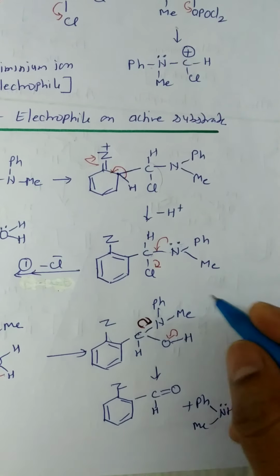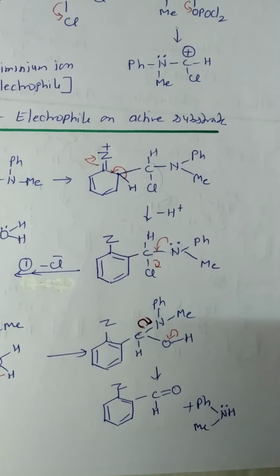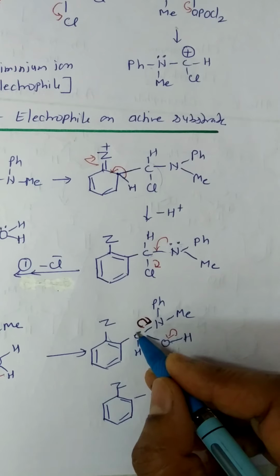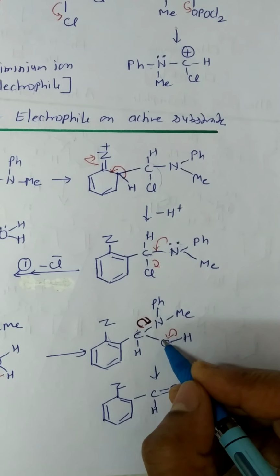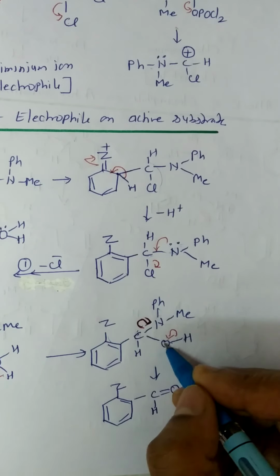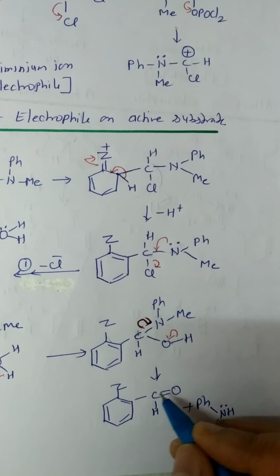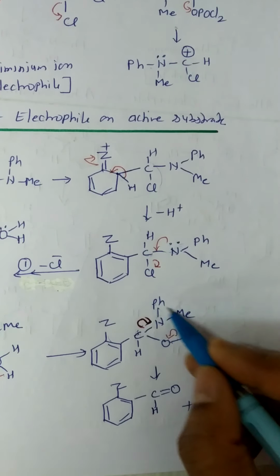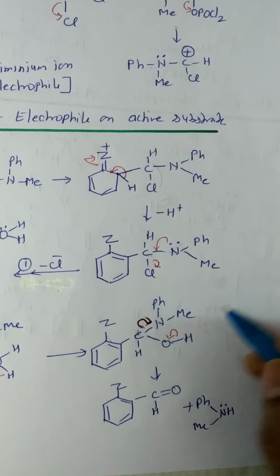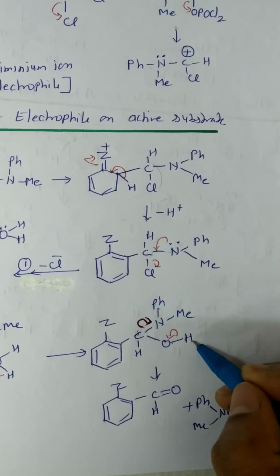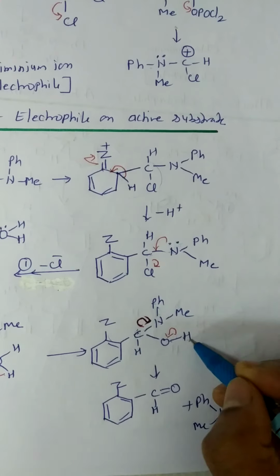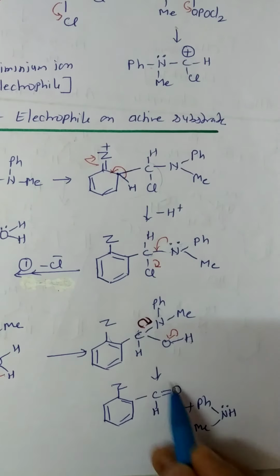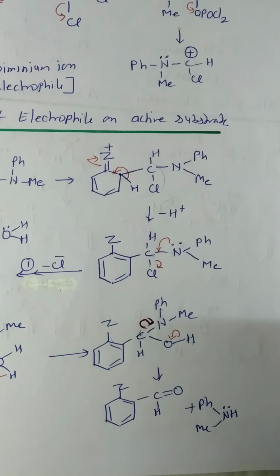At the same time, the hydrogen is removed as a proton giving electrons to this oxygen atom. This becomes positively charged, this becomes negatively charged, so it forms a covalent bond, so we get a double bond here, and the N minus PhMe removed from here attaches to the proton which is removed from here, and we get the secondary amine and the formylated compound.